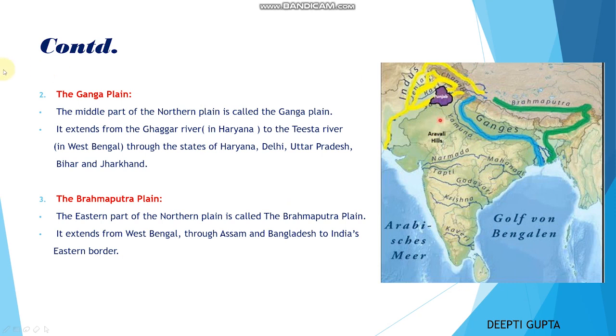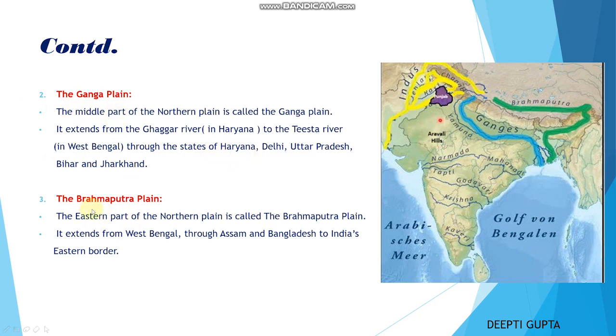Coming to Ganga plain, the middle part of the northern plain is called the Ganga plain. Here you can see this blue color shows you the Ganga plain. It extends from the Ghaggar river in Haryana to the Tista river in West Bengal through the states of Haryana, Delhi, Uttar Pradesh, Bihar and Jharkhand. So these states are covered by the Ganga plain.